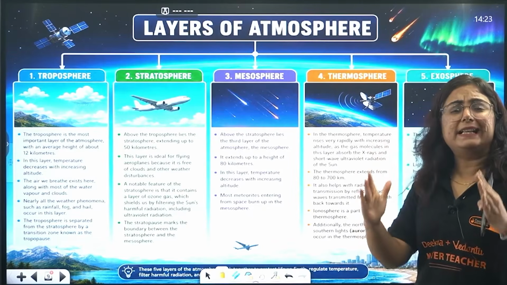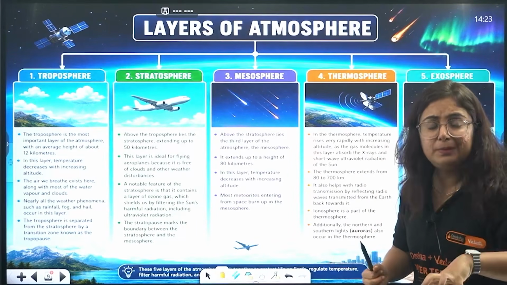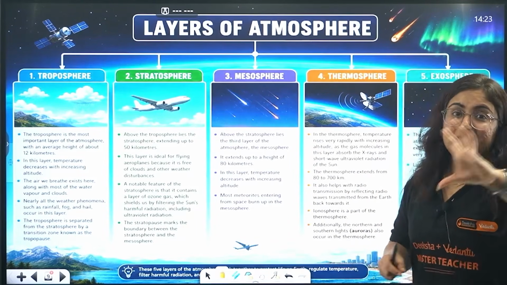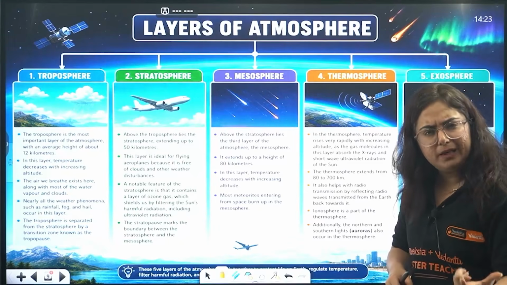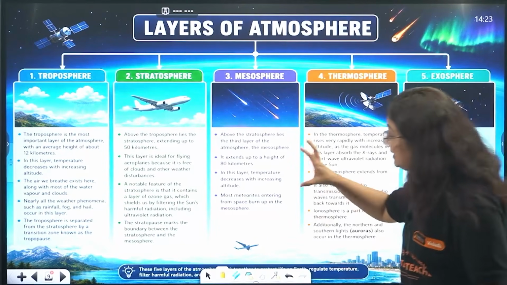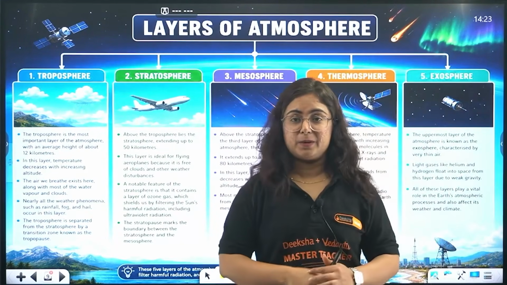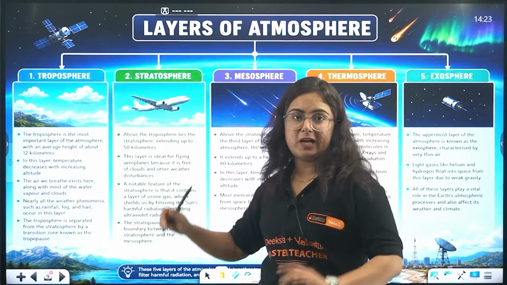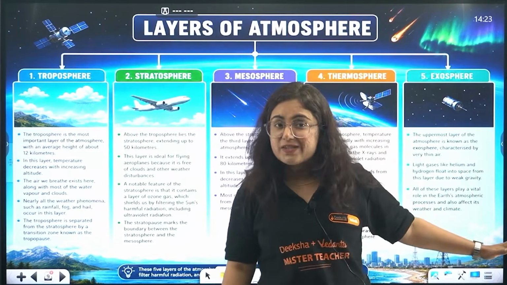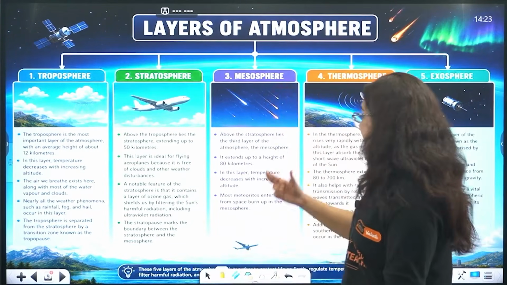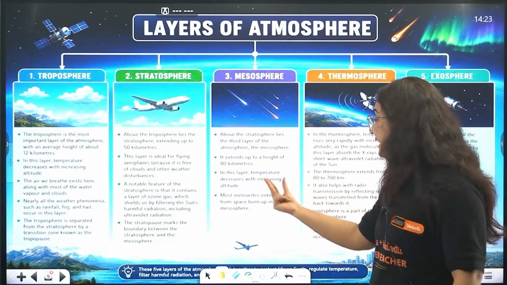Now, the middle layer. Meso means middle, like we studied the Mesolithic age. What is that? Middle. Similarly, this layer is the middle layer between troposphere, stratosphere, thermosphere and exosphere. This middle layer extends up to 80 kilometers.